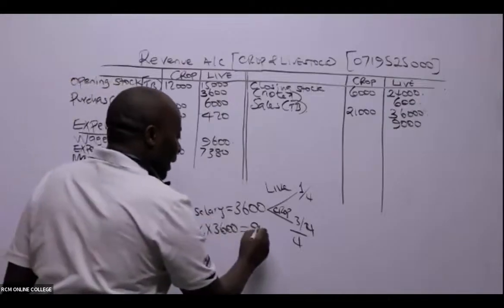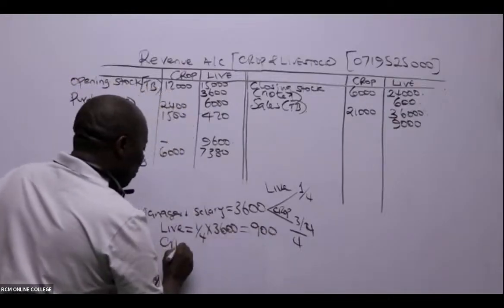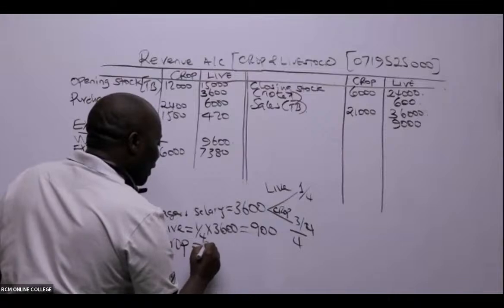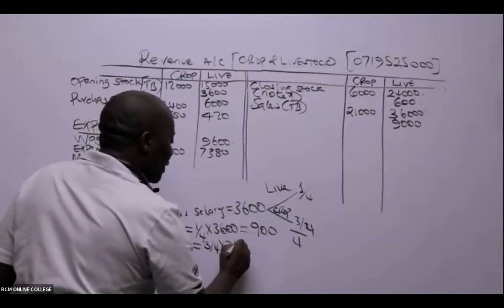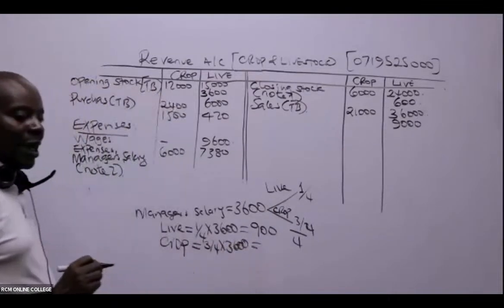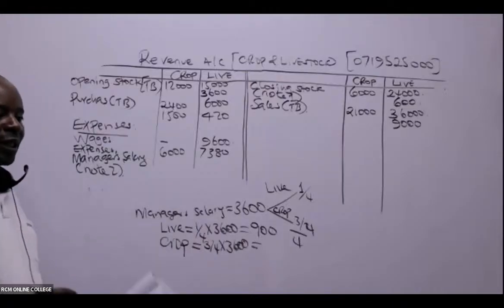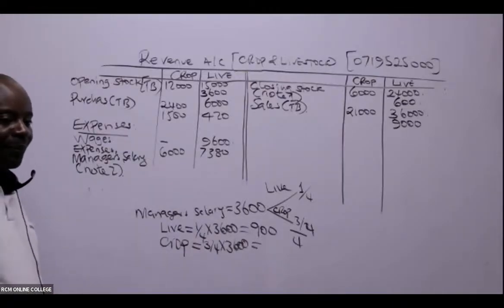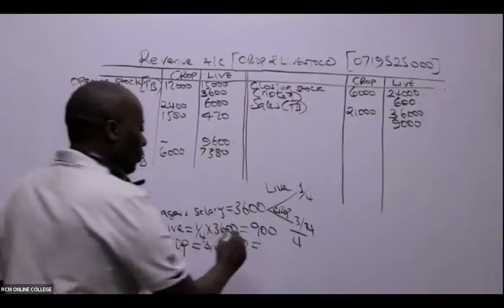So I'm being given 900. And then crop is 3/4 of 3,600. Are you able to give me this figure? 2,700 francs. Thank you very much.